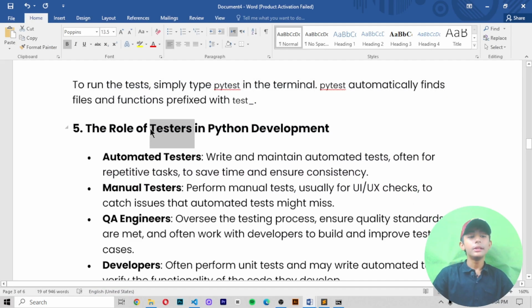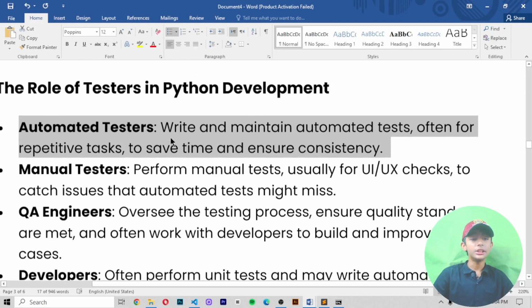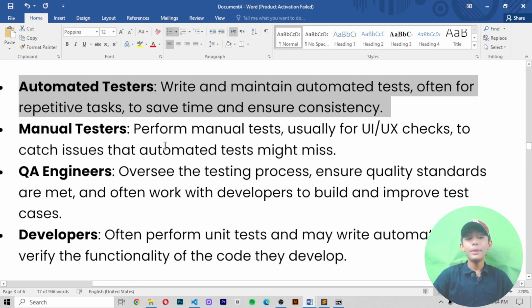Number 5 is the role of testers in Python development. First is automated testers. They write and maintain automated tests, often for repetitive tasks, to save time and ensure consistency.